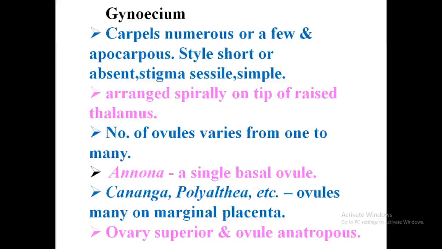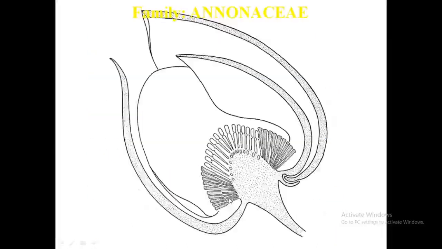The number of ovules may be 1 to many. In Annona there is a single basal ovule. Kananga is a plant, Polyalthia another one. In both cases ovules are in marginal placentation, but in Annona it is basal placentation. So placentation also you studied. Ovary is superior and ovule anatropous.